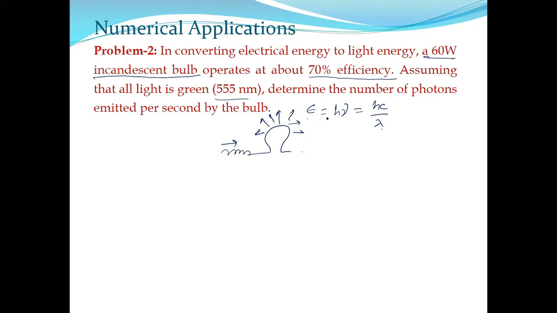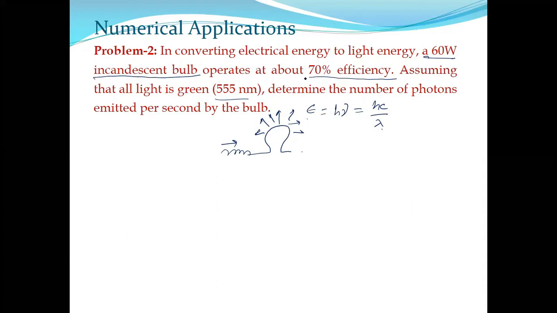But the point is, whatever electrical energy you supply, practically that whole energy is not converted into light energy. How much input energy is actually converted into output energy depends on the efficiency of that device.